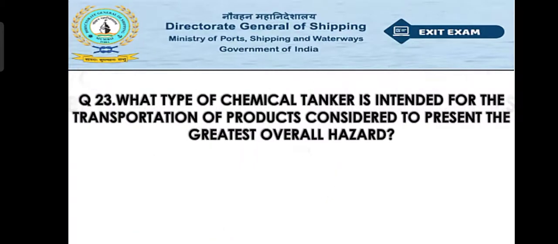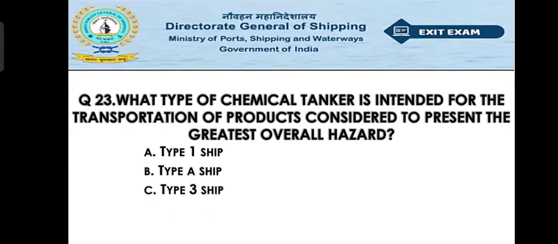Now move to question number 23. What type of chemical tanker is intended for the transportation of products considered to present the greatest overall hazard? Option A type 1 ship, option B type 2 ship, option C type 3 ship, option D none. So the right answer will be option A, that is the type 1 ship.